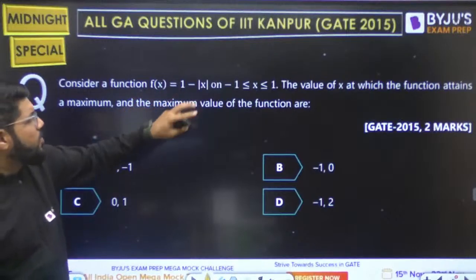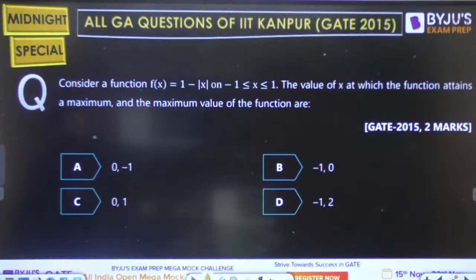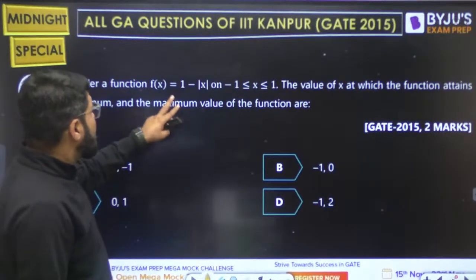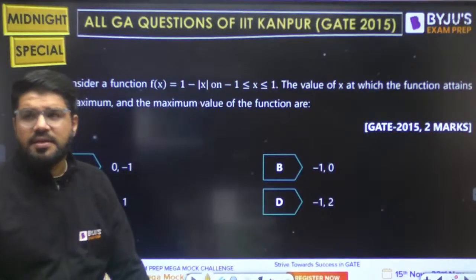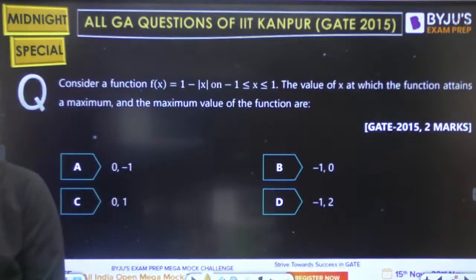Consider a function f(x) equal to 1 minus mod x on minus 1 less than x less than 1. What is the value of x at which the function attains the maximum, and what is the maximum value of the function? Now f(x) is 1 minus mod x, right?